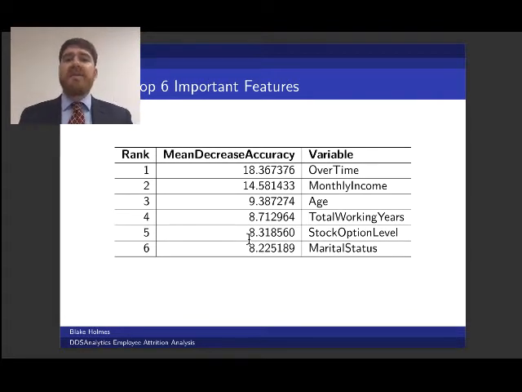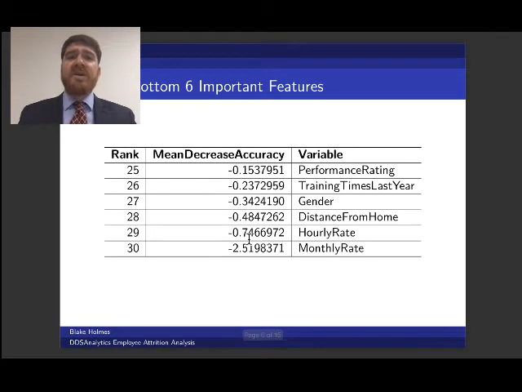Now that we have a model, we're able to look at the most important features for predicting whether or not an employee will leave the company. Here we have overtime, monthly income, age, total working years, stock option level, and marital status listed as the most important predictors of employee retention. We should concentrate on these in terms of future data analysis, as well as in terms of any intervention that we plan to help our probability of retaining employees. Our efforts should be placed on these variables. We also have the bottom 6 least important features. We shouldn't waste our time or energy studying or working on improving these variables for our employees.